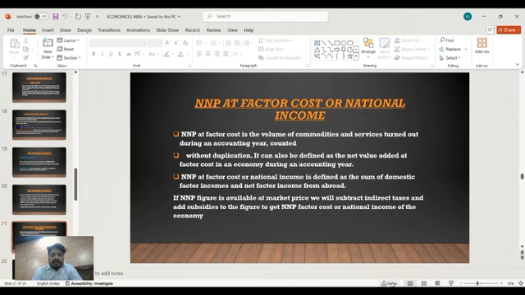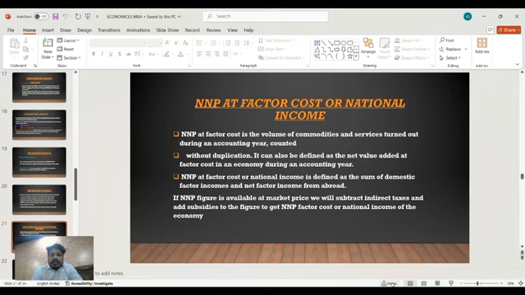NNP at factor cost, or national income. NNP at factor cost is the volume of commodities and services turned out during an accounting year, counted without duplication. It can also be defined as the net value added at factor cost in an economy during an accounting year.